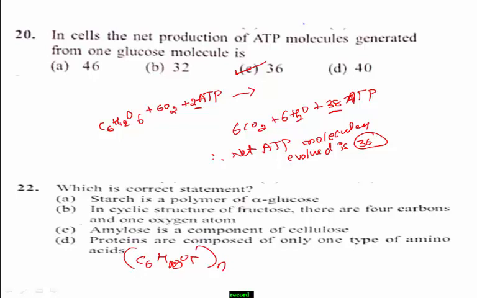And it is built of a large number of alpha glucose rings joined through oxygen atoms. This one is the right statement. According to the question, which one is the correct statement? Option A is the correct statement.